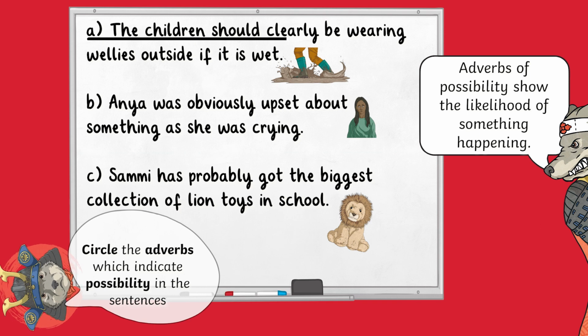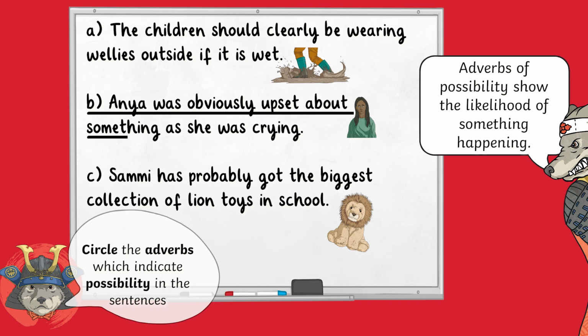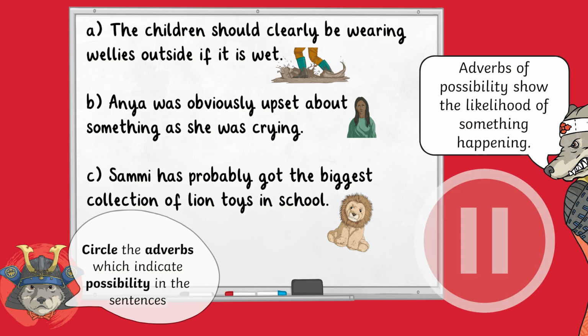You are going to circle the adverbs which indicate possibility in the sentences. A. The children should clearly be wearing wellies outside if it is wet. B. Anya was obviously upset about something as she was crying. C. Sammy has probably got the biggest collection of lion toys in the school. Pause the video and press play when you are ready.